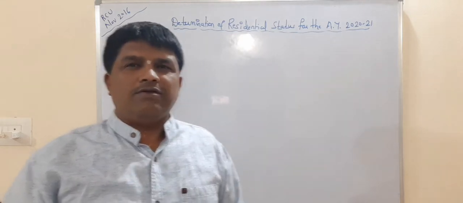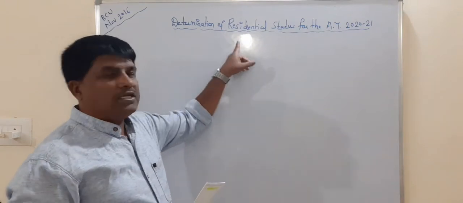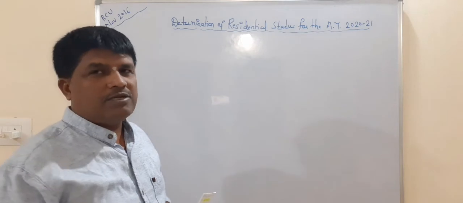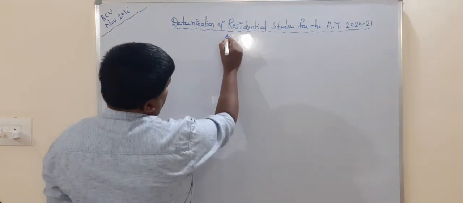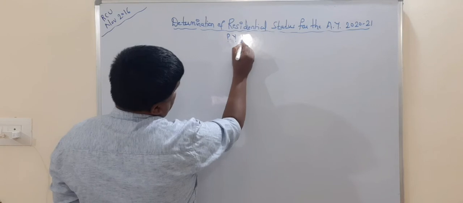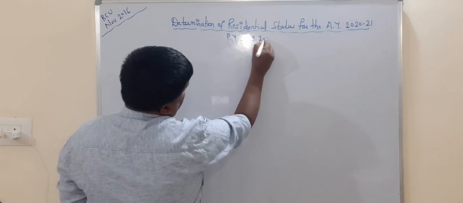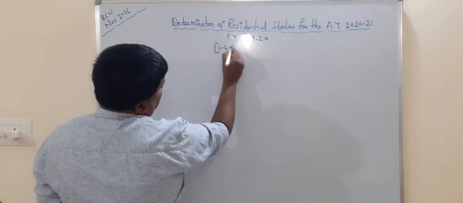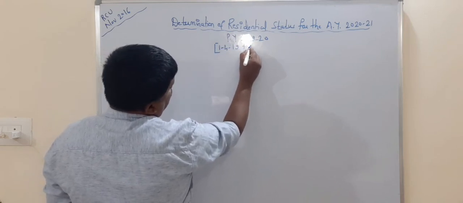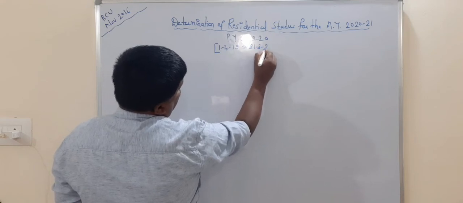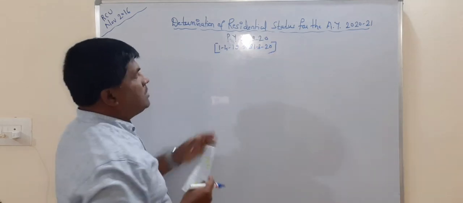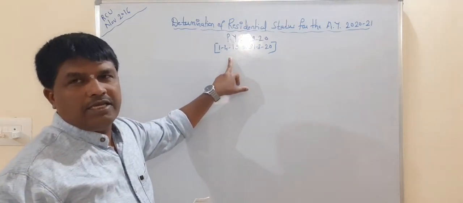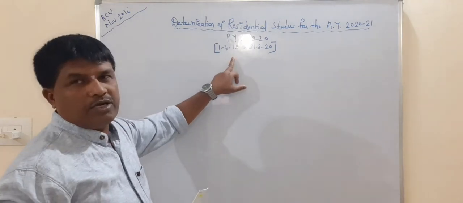Take note of the heading: determination of residency status for the assessment year 2020-2021. First of all, we take the previous year 2019-2020, which starts from 1/4/2019 to 31/3/2020. Between these two dates, we must count his number of days of stay in India. It is a very important point you must remember.